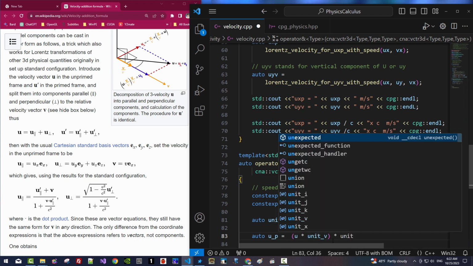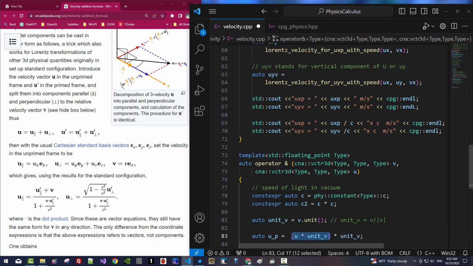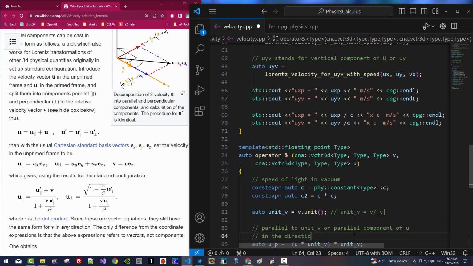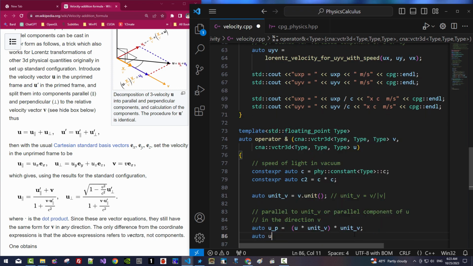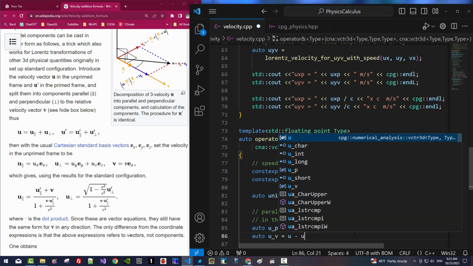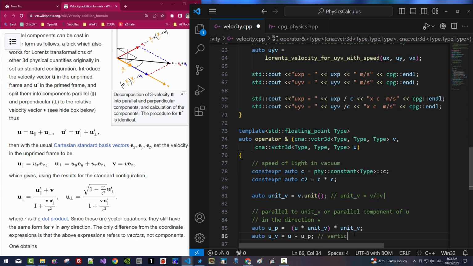The result of dot product is scalar. Now we multiply the scalar to our unit vector, giving the parallel component of U in the direction V. U subtract UP gives the vertical component of U.